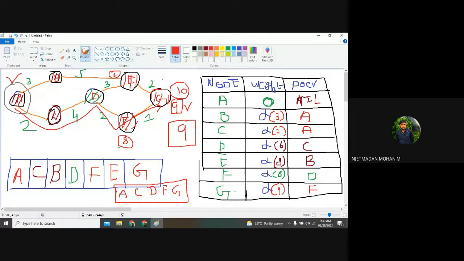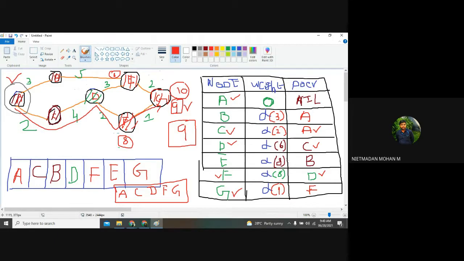So it will be starting from G, right? What is the previous node of G? F. And it will travel to F. What is the previous node of F? D. And it will travel to D. What is the previous node of D? C. So it will be traveling to C. And what is the previous node of C? A. And A is my starting node. So A, C, D, F, and the final node will be G.